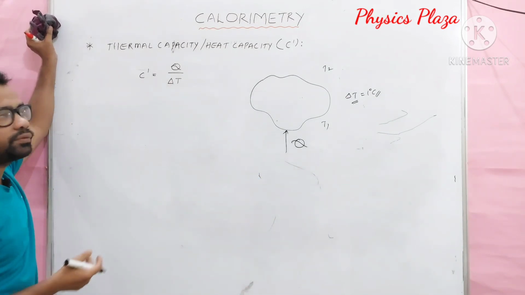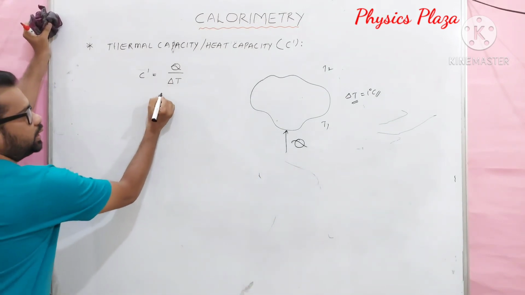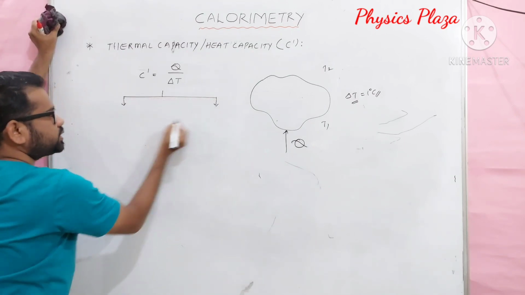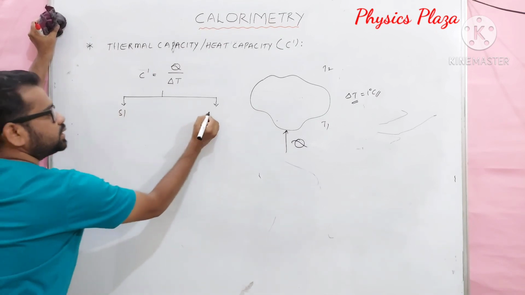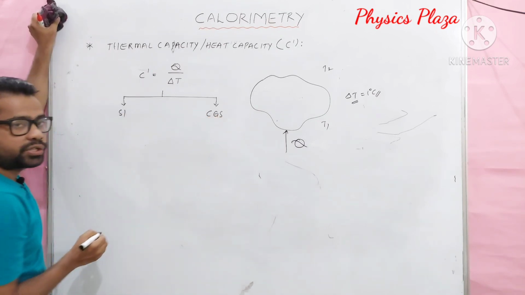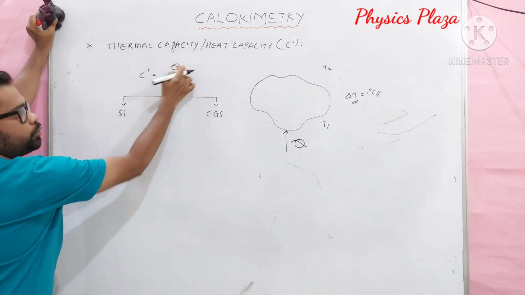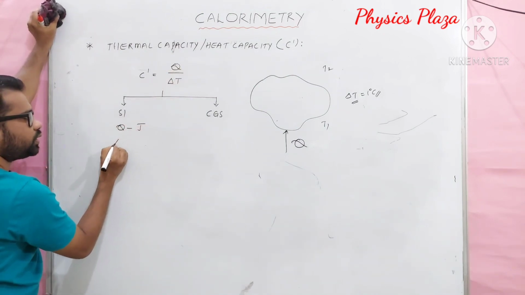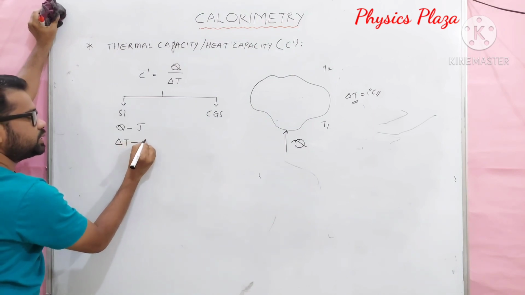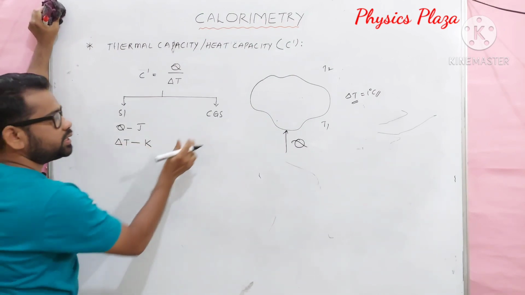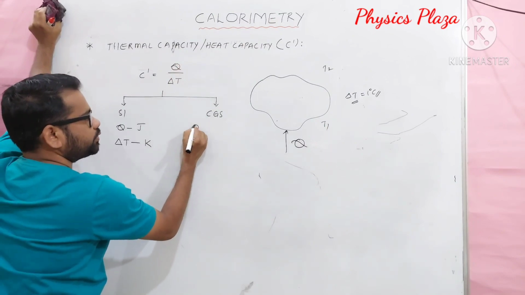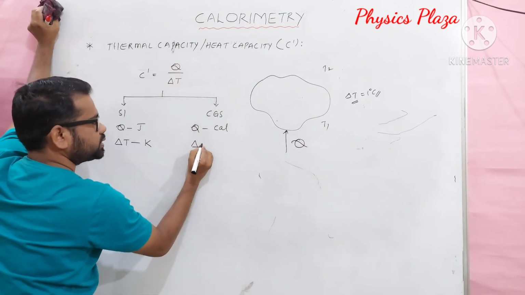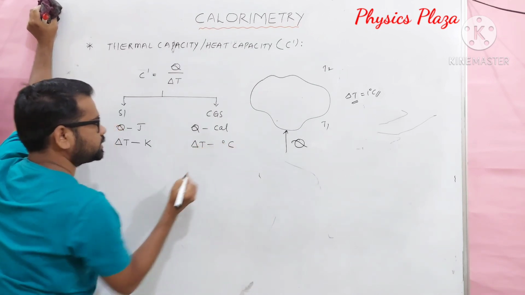Then what are the units of thermal capacity? Children, first let us see in SI units, then we will see the CGS system. In the SI system, Q is measured in joule, and delta T is in kelvins. Whereas in CGS units, the unit of Q is calorie, and delta T is expressed in degree Celsius.